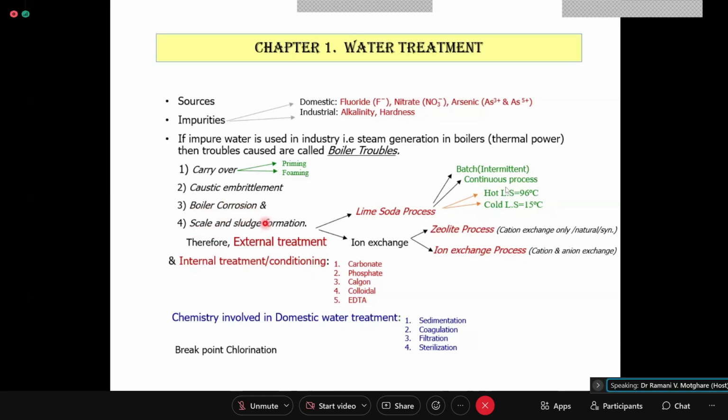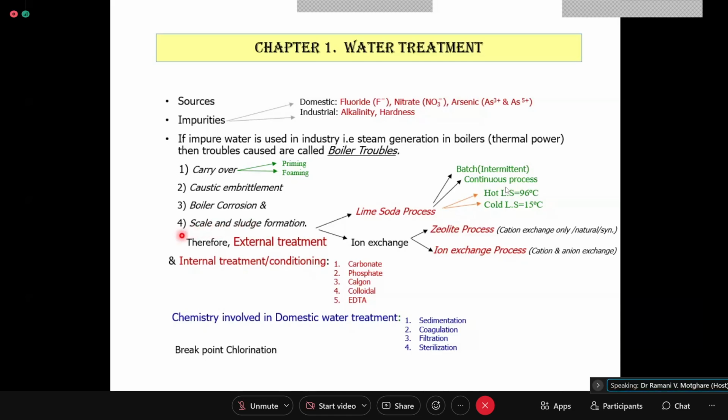Then coming to scale and sludge formation. Now scale and sludges are formed because the water in hot condition separates out some precipitates. Certain salts like calcium silicate and magnesium silicate are insoluble in superheated water, so as such, they form scale.